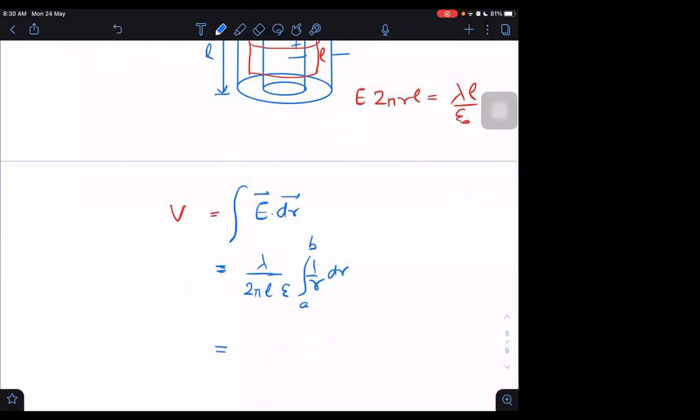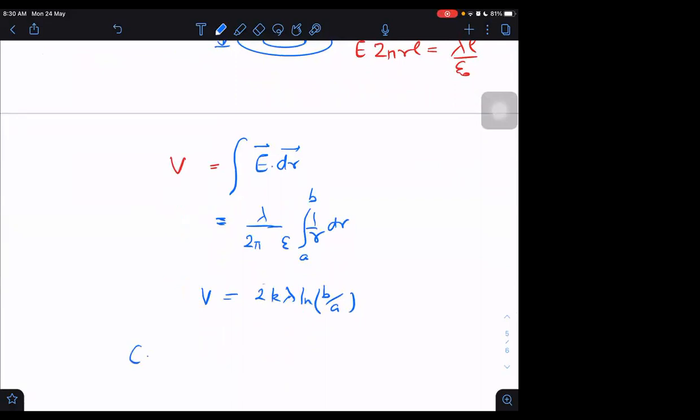Here L will not be there, so L will get cancelled. So only lambda remains. Now we can put K equal to 1 by 4 pi epsilon if you want, or in terms of lambda only we can write it as 2K lambda. So finally the potential difference is 2K lambda ln B by A. So that is the potential difference.